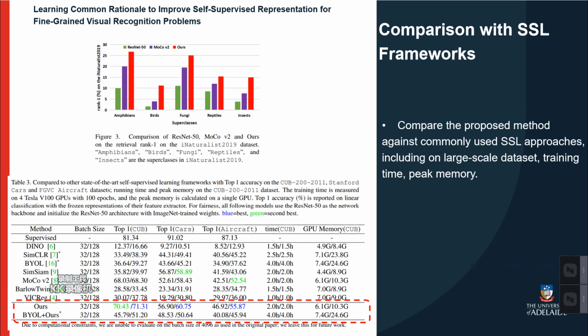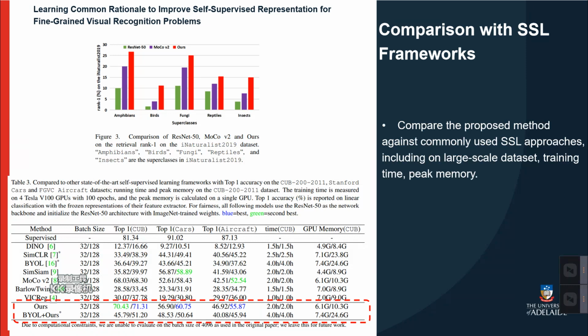We also compare the proposed method against commonly used self-supervised learning methods. We report the top 1 accuracy, the running time, and the memory with 2 different batch sizes. It is clear that our method achieves the best top 1 performance on the CUB, Stanford Cars, and Aircraft datasets.